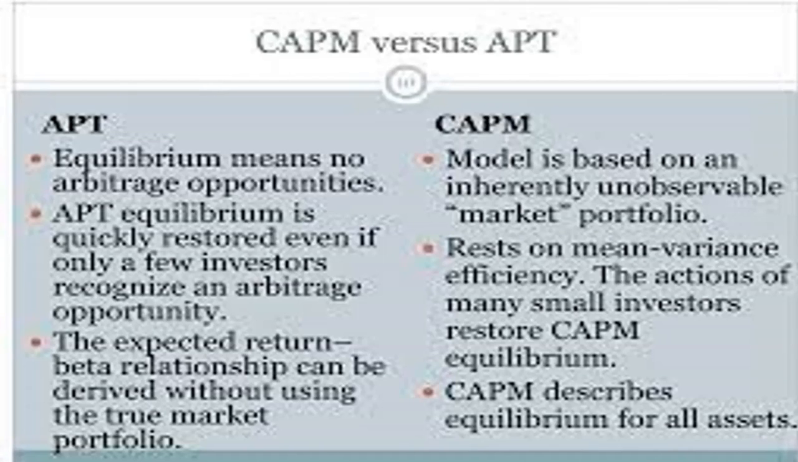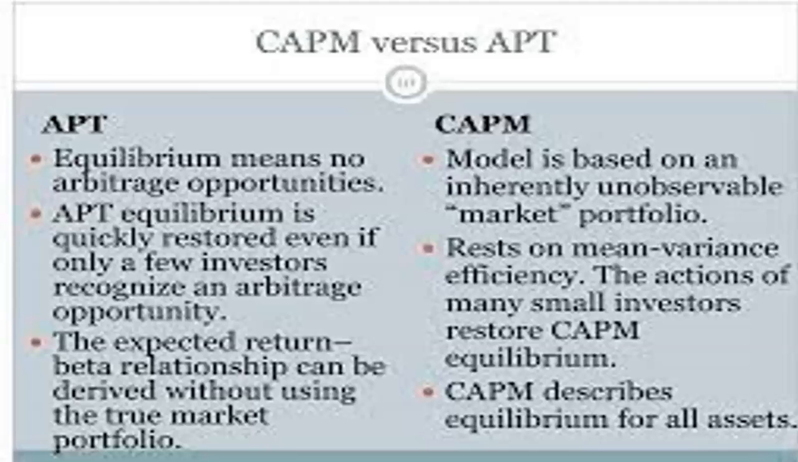Means here the second point says that to restore the CAPM equilibrium, n number of actions must be taken by small investors, and only if they are efficiently taken can the equilibrium position be achieved. Otherwise it will not be achieved. But in case of APT, if a small number of investors recognize the arbitrage opportunity, that equilibrium position can be restored easily. The expected return beta relationship can be derived